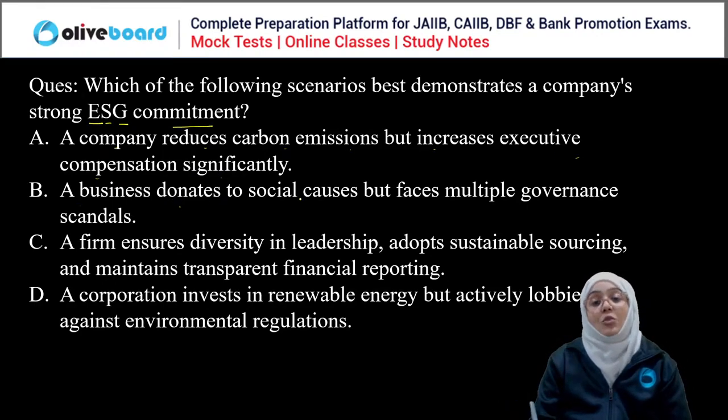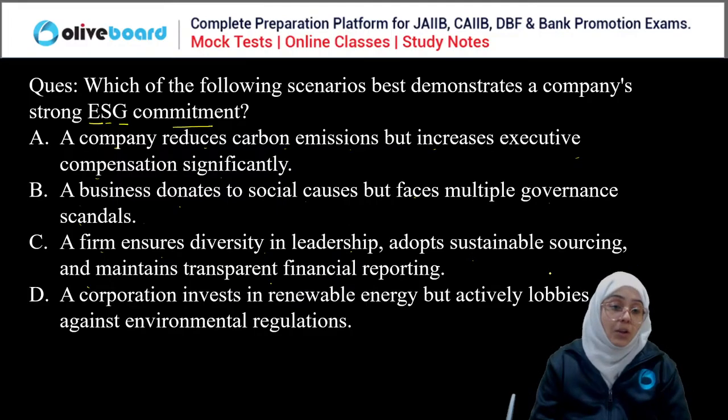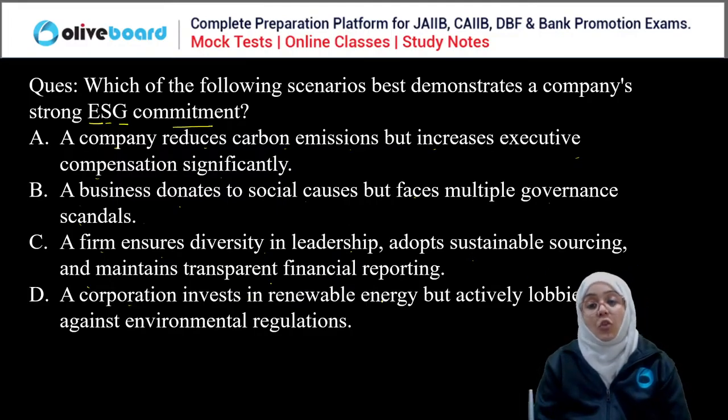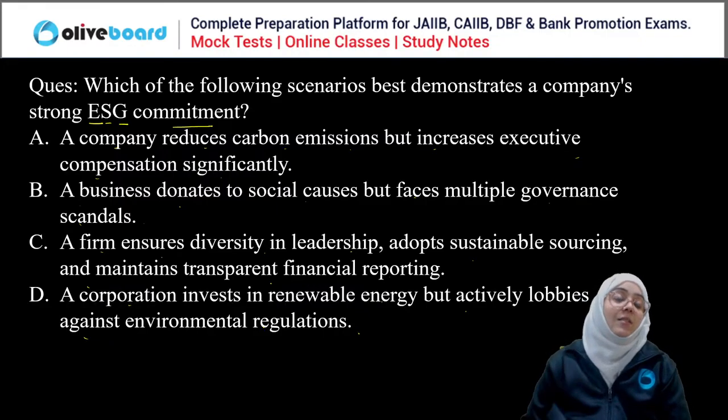A business donates to a social cause but faces multiple governance scandals. A firm ensures diversity in leadership, adopts sustainable sourcing, and maintains transparent financial reporting. A corporation invests in renewable energy but actively lobbies against environmental regulation.